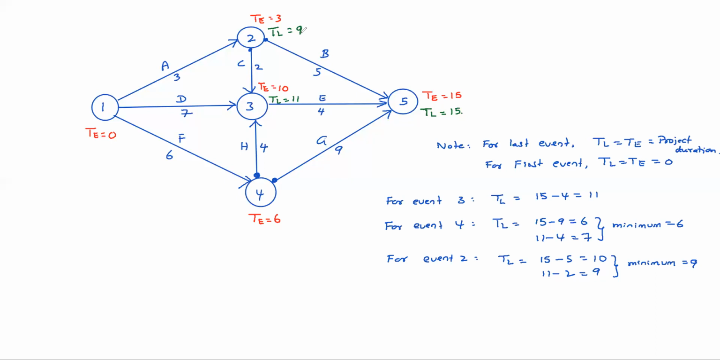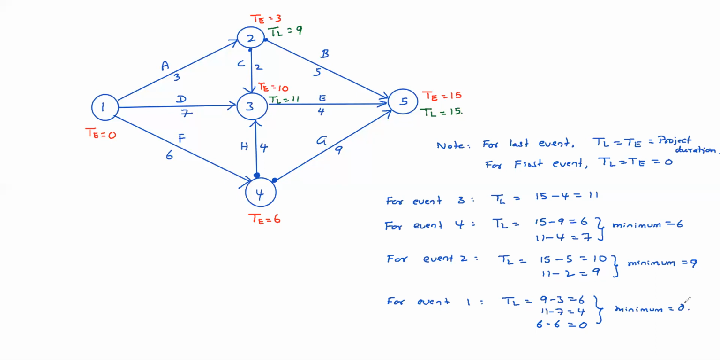So finally, for the starting event you can directly put 1 or 0. Otherwise you can calculate. For event 1, TL equals 9 minus 3 is 6, 11 minus 7 is 4, so the minimum is 0. Like that, earliest event occurring times and latest event occurring times can be calculated for all events. Clear?